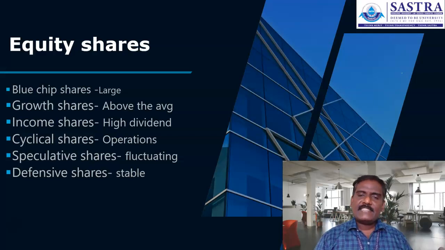It is like 160, 161, 62, 63. It is increasing. We can say that particular stock is defensive in nature. Whatever fluctuation happens in the market does not affect that particular stock much, which we can classify as defensive stocks. So these are the major classifications of equity shares.